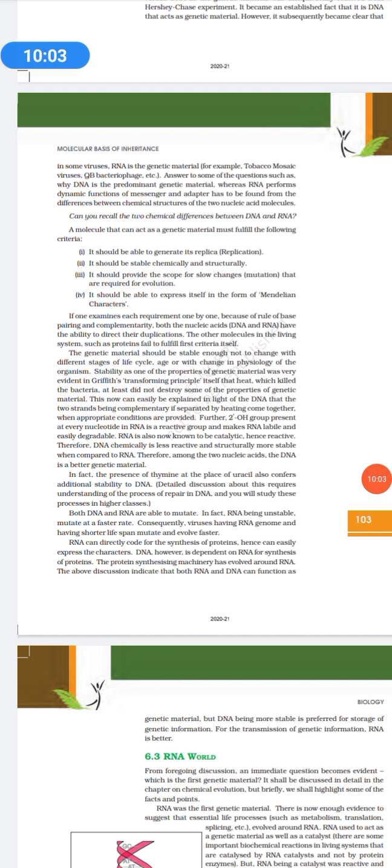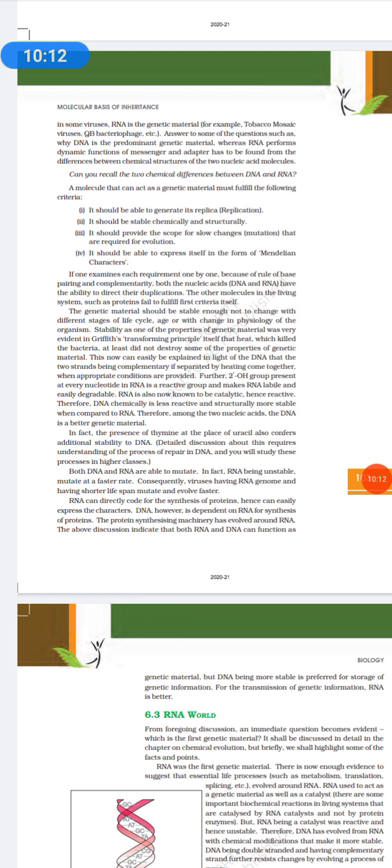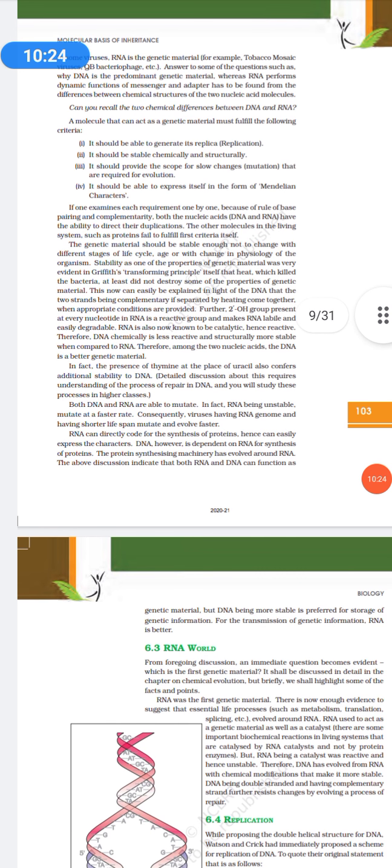Now, if one examines each requirement one by one, because of the rule of base pairing and complementarity, both nucleic acids, DNA and RNA, have the capability to direct duplication. So that is there. The genetic material should be stable enough to not change with different stages of life. This property of stability is quite evident from Griffith's transforming principle.